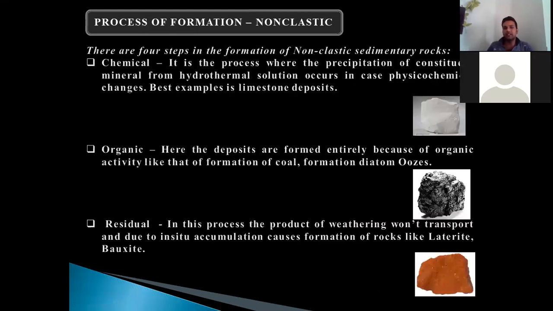So now we'll see the process of formation of non-clastic rock. It is a very crude description. We will see them in detail in the next few lectures. There are four steps in the formation of the non-clastic sedimentary rocks. Chemical. It is the process where the precipitation of constituent minerals from hydrothermal solution occurs in case of physiochemical change. The best example is limestone deposit.